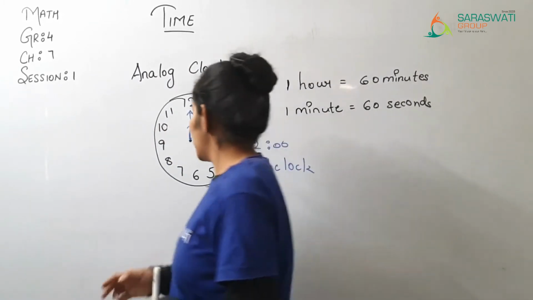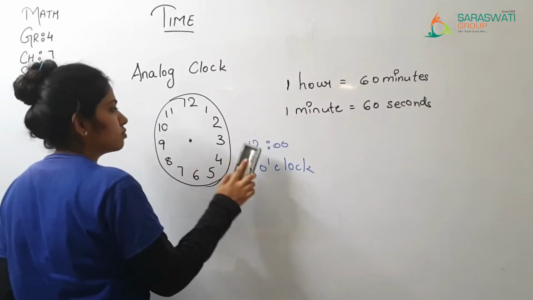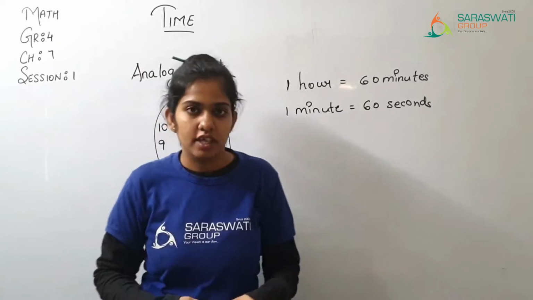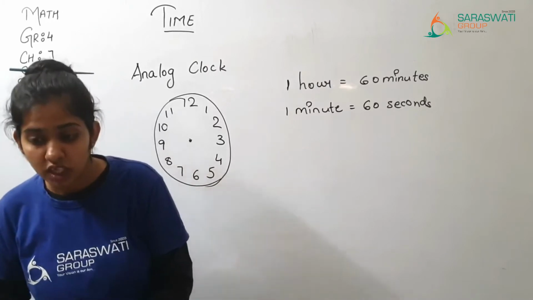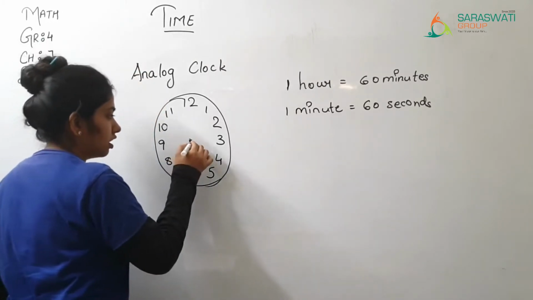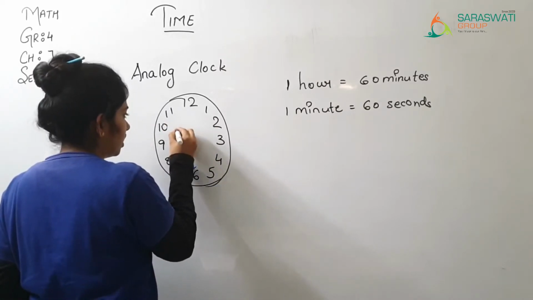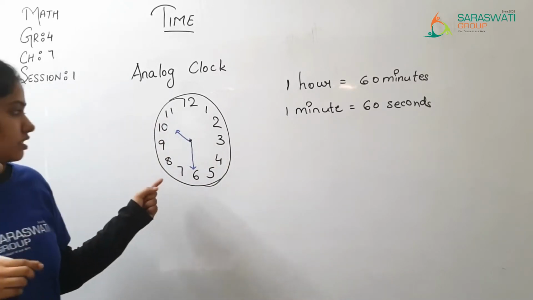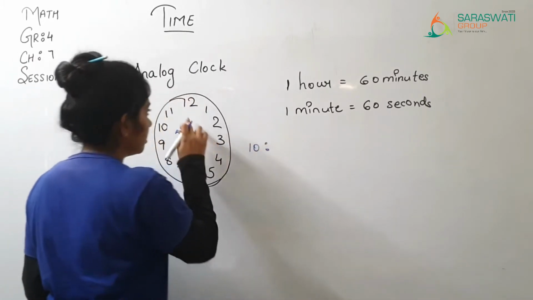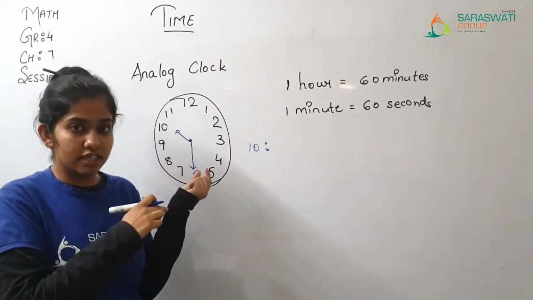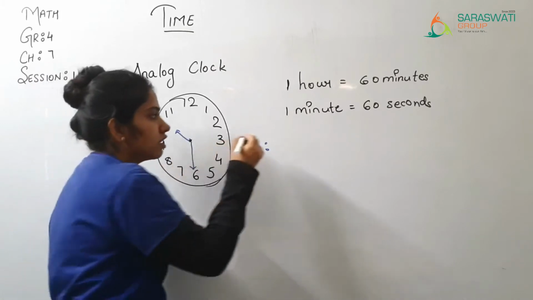Now we have understood the simple timings, that 1 o'clock, 2 o'clock, right? When the small hand is on a number and the big hand is on 12, then it is that number o'clock. Now what if the big hand is on 6 and the small hand is on any number, say 10, then what time is it? You can say that it is 10, and when the big hand reaches 6, it means कि 60 minutes में से हमने half time complete कर लिया, means 30 minutes चले गए.